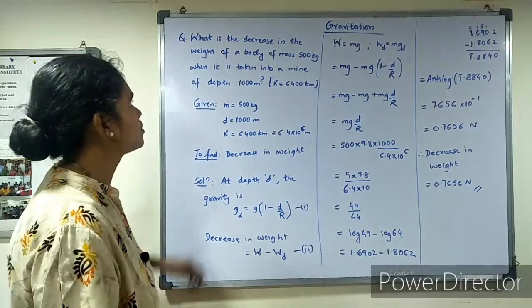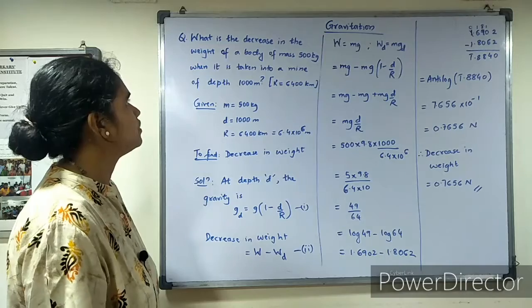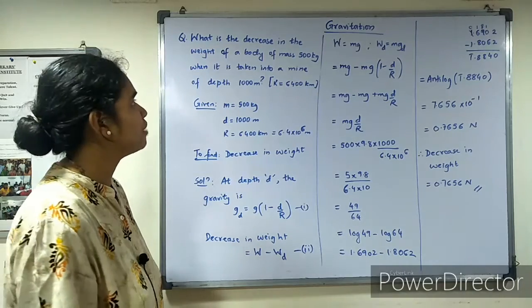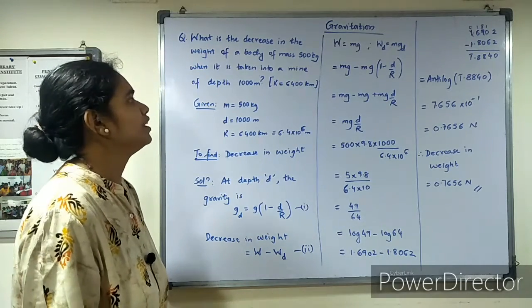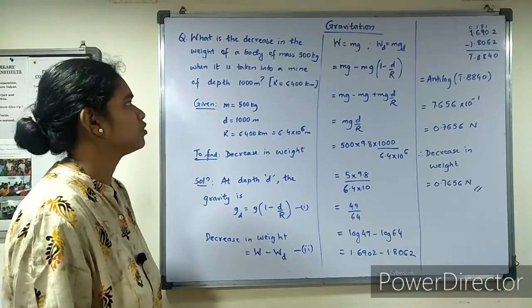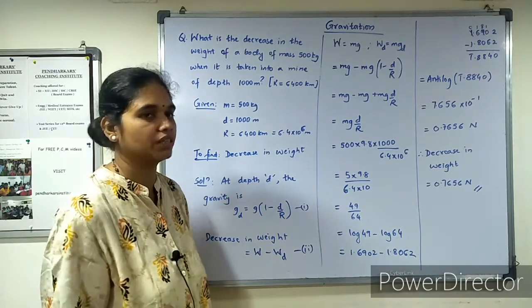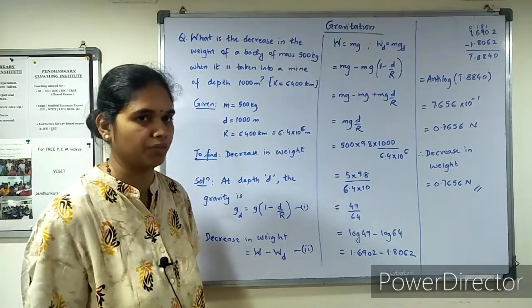Okay, so let's take a numerical from the chapter Gravitation. The question asks: what is the decrease in the weight of a body of mass 500 kg when it is taken into a mine of depth 1000 meter, and the radius of the earth is given as 6400 kilometer.